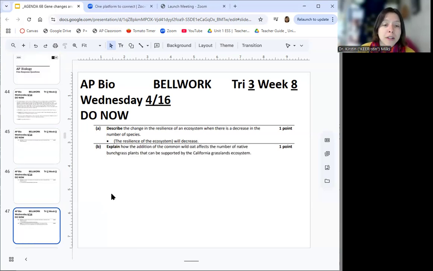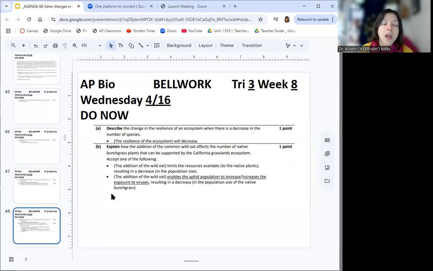Explain how the addition of the common wild oat affects the number of native bunchgrass plants that could be supported by the California grasslands ecosystem. One of the following. Either you wrote the addition of the wild oat limits the resources available to the native plants, which results in a decrease in the population size. The other one that you could say is when you add wild oat to ecosystems, you enable the aphid population to increase. Or you could say when you do that, you expose the population to viruses, and that results in a decrease in the population size of the native bunchgrass. So one of those two answers, those are correct.